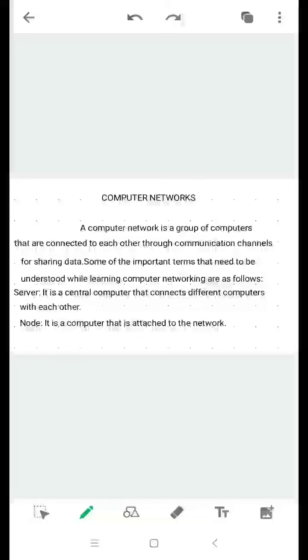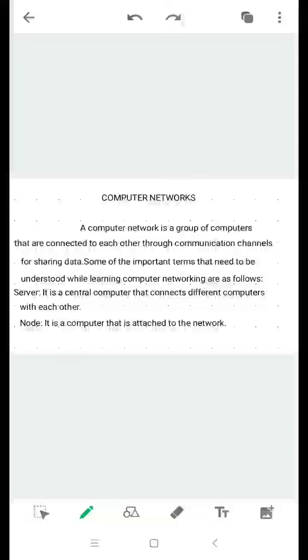And this server provides access to the other systems to share the information and to share hardware devices like printer, scanner, etc. And next is node. Node is also known as client or workstation, which makes use of the services provided by the server system. It is an electronic device that is attached to the network.